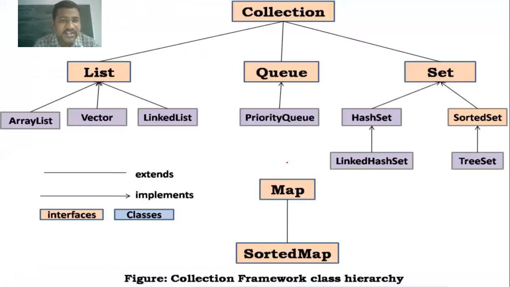As I already discussed, the collection interfaces are of three kinds. One is Collection, which is an interface. The other one is List, another interface extending the Collection interface, and Queue is another interface which is extending the Collection interface. Set is another interface which is extending the Collection interface. The List contains several abstract classes as well as implemented classes. A few of them are ArrayList, Vector, LinkedList, and then Stack. These are the classes that implement the List interface. And in between, abstract classes are also there.